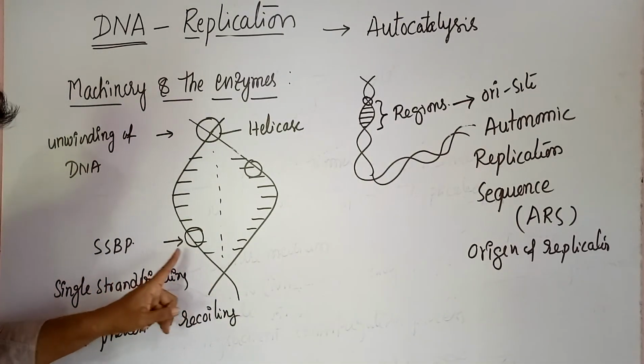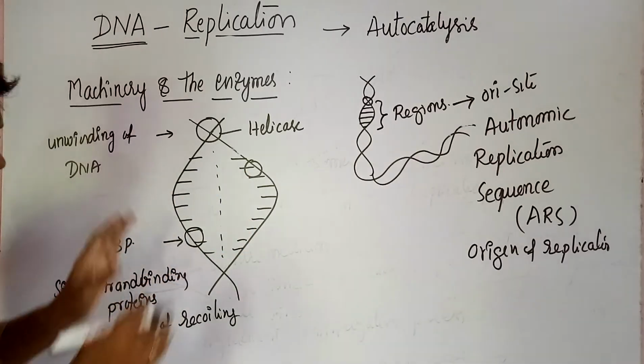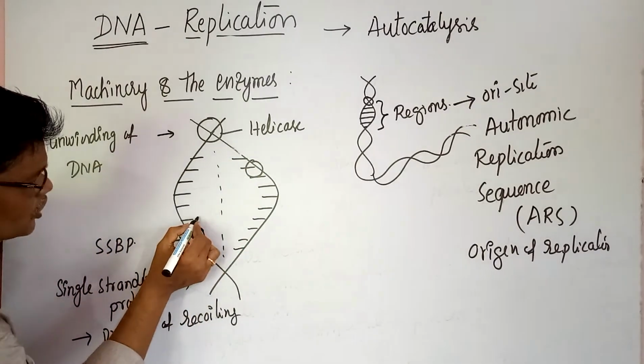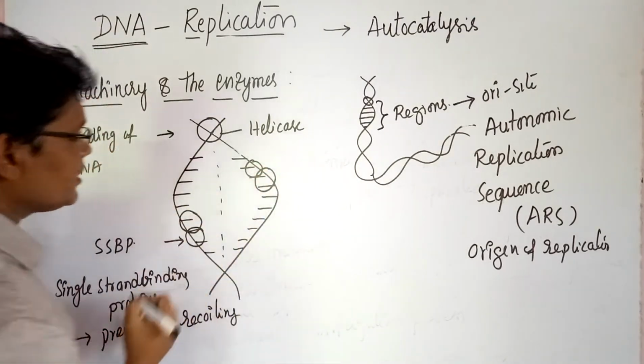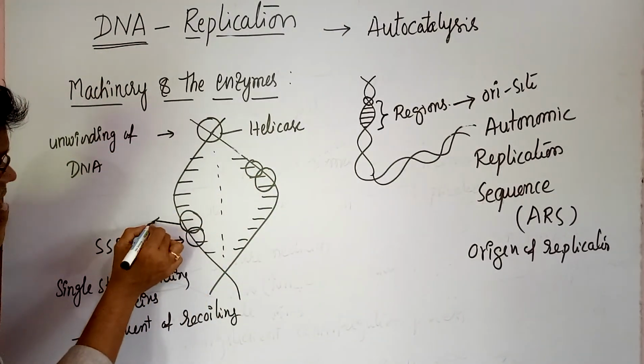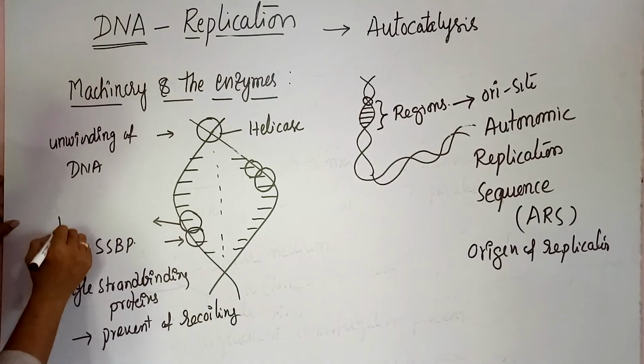After these single stranded binding proteins attach, both strands attach to another protein molecule, which is considered as primase.